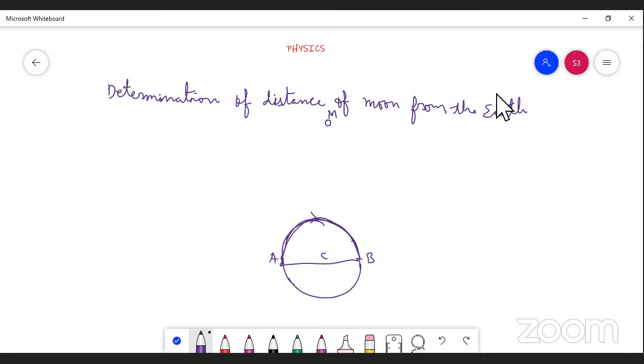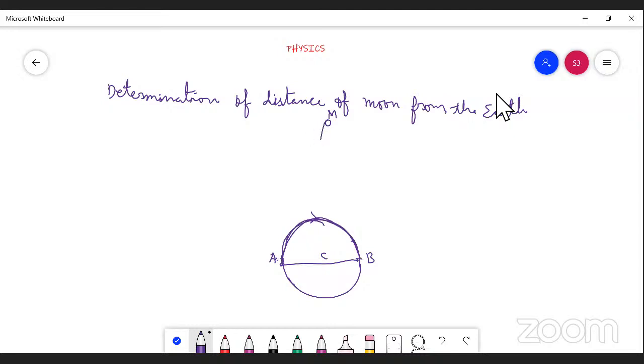So at the beginning he is standing at position A, then at the end, after 6 months or after 5 months, we don't know, he finally comes and stands at position B. Okay, so now automatically the position of the moon will also change. So what should we do here?